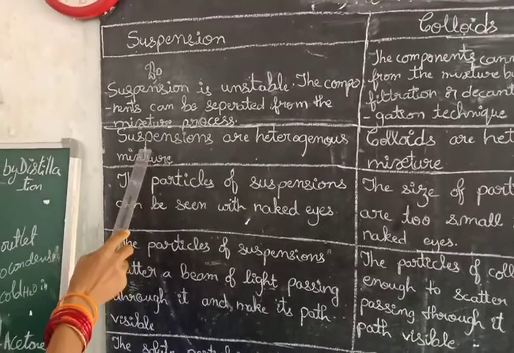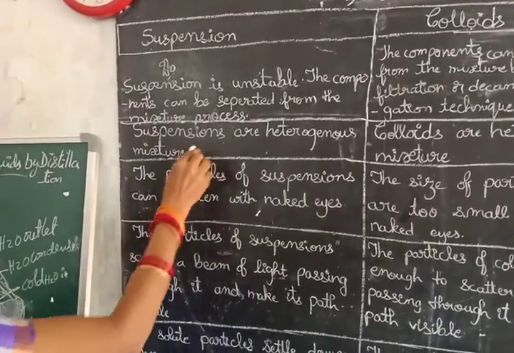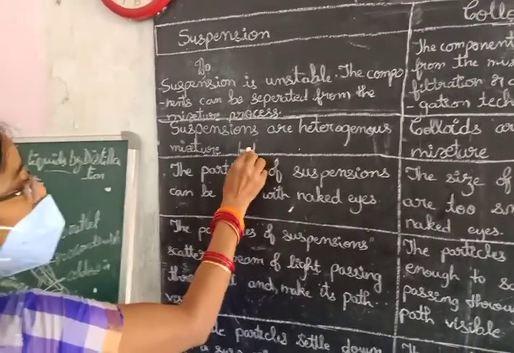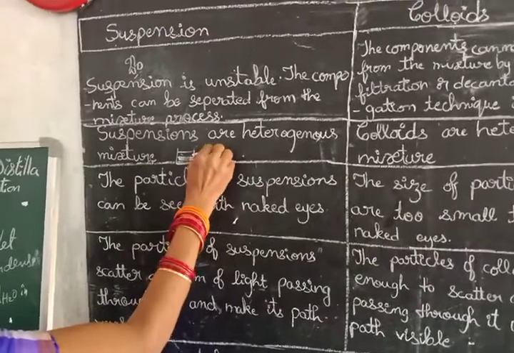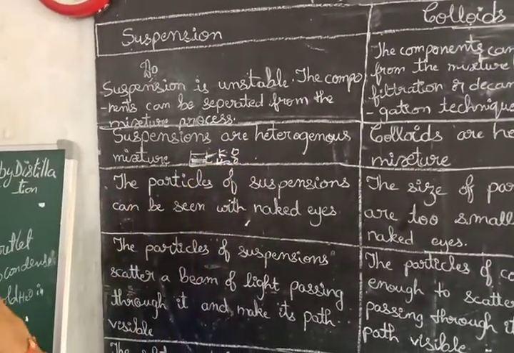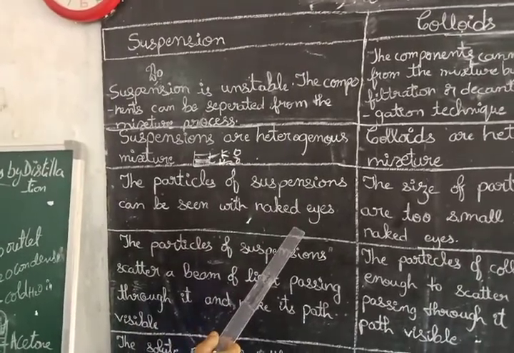Another point: suspensions are heterogeneous mixtures, like kerosene and water. In the previous video we have learnt this is water and this is kerosene oil. Now, particles of suspensions can be seen with naked eyes.